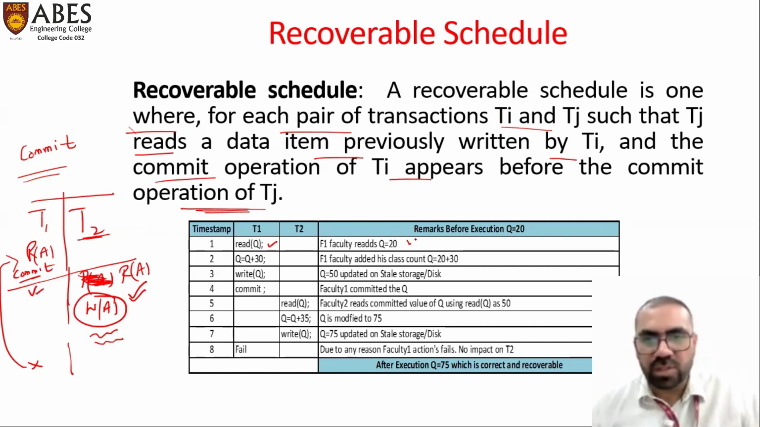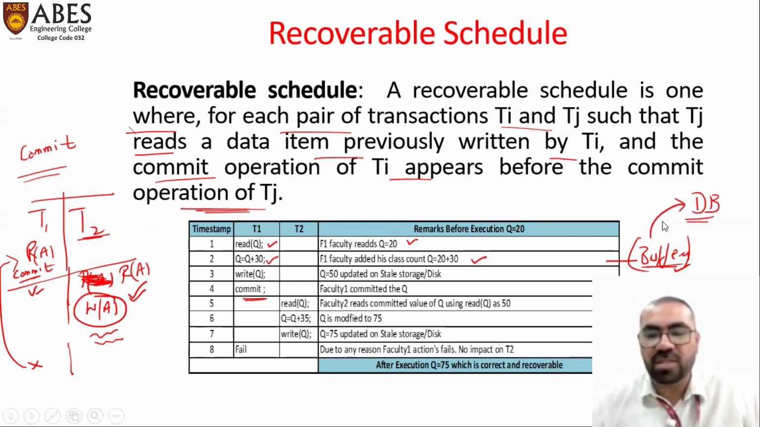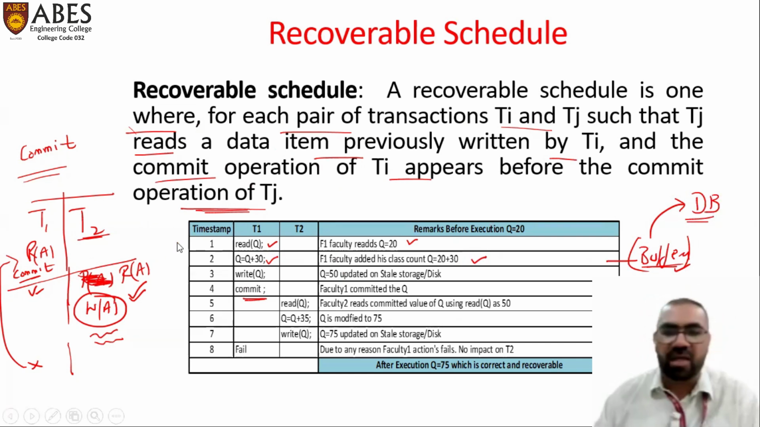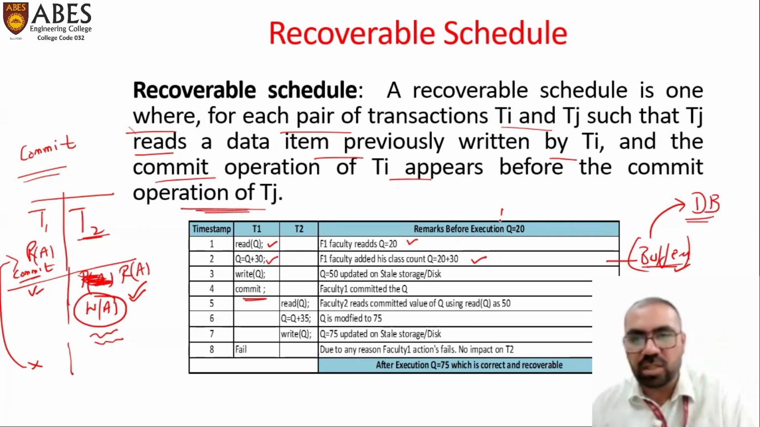Read the value of Q. Now Q is 20 here. Now Q is Q plus 30, so Q becomes 20 plus 30, that is, Q in the buffer is 50. Remember that this is the buffer or cache memory. We have not updated the database. Write Q. Okay, we have updated it in the buffer. Now it commits, and this value has been changed and updated in the database. Now the value of Q in the database is 50, whereas earlier it was 20. Now T2 reads Q. It does not read 20, it reads the value 50. Now Q plus 35, so it becomes 85.